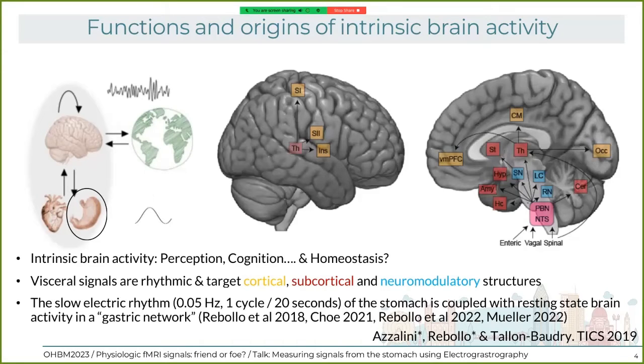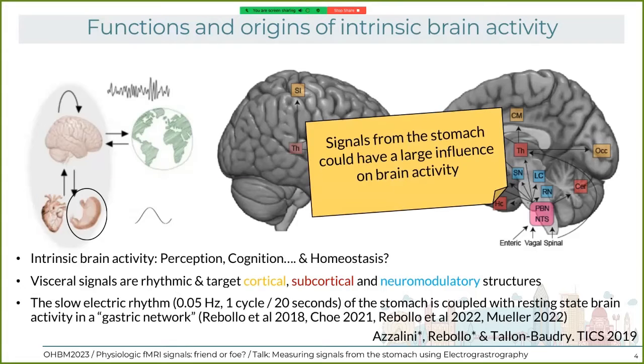We, and others, have previously shown that the rhythm of the stomach, which we're going to explain here how to measure, is coupled in the brain with a gastric network, and this seems to be independent from cardiac and respiratory signals, and even from movement. So signals from the stomach could have a large influence on brain activity, and here I'm going to show you the first steps of how to measure them and how to look at them from the brain.